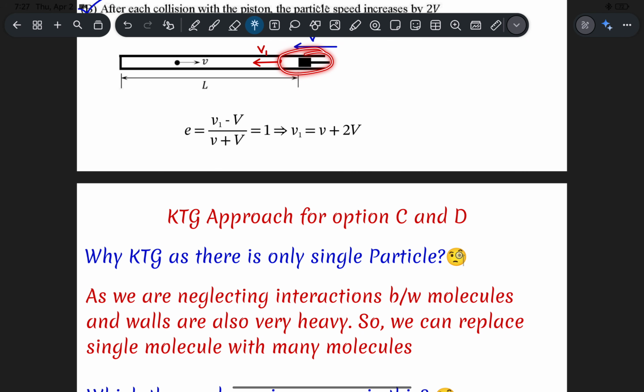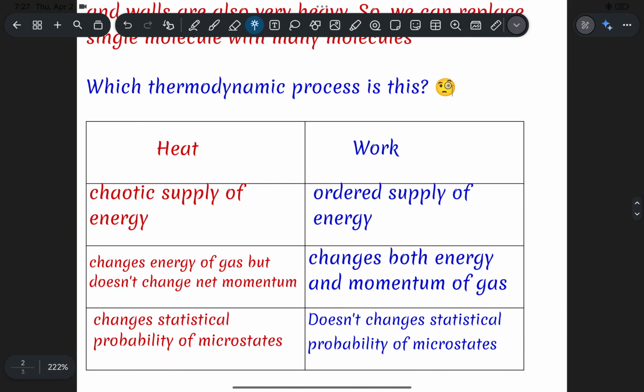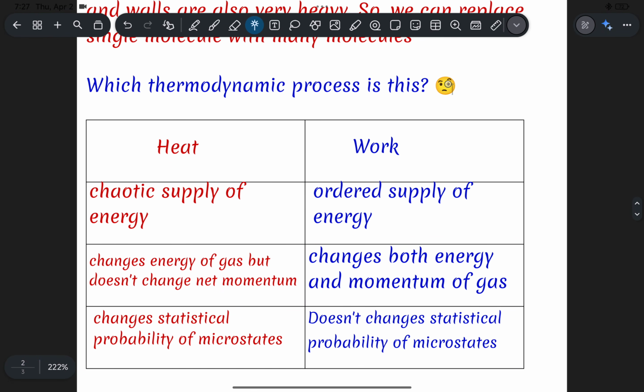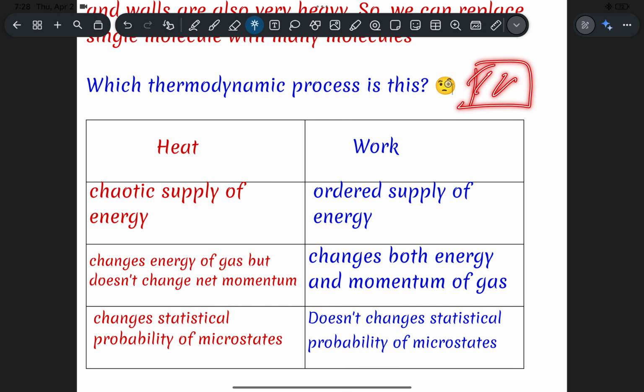When you are moving the piston, is it adiabatic, isothermal, or isobaric, that we have to decide. For that, we'll understand what is the fundamental difference between heat and work. Heat means we'll be supplying energy randomly. All the molecules will be getting energy randomly. They'll definitely get more energy compared to before. But as a net, let's say you kept one burner and you're supplying heat, everything will be moving randomly inside this.